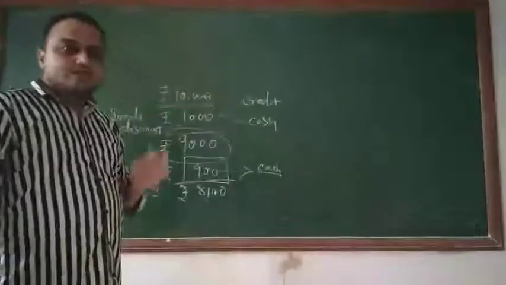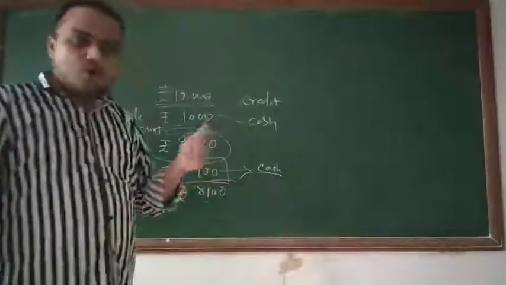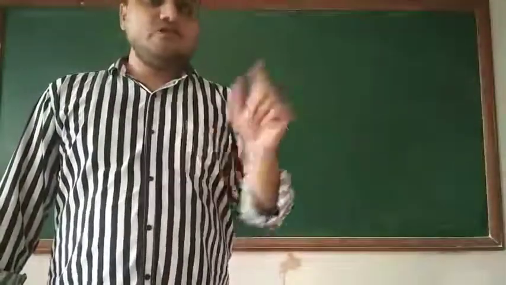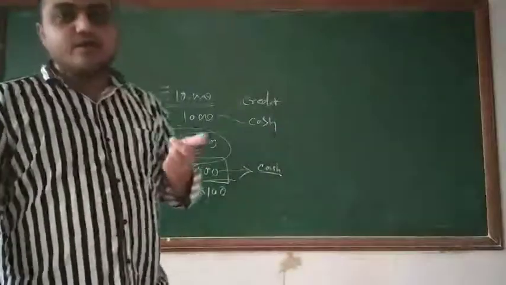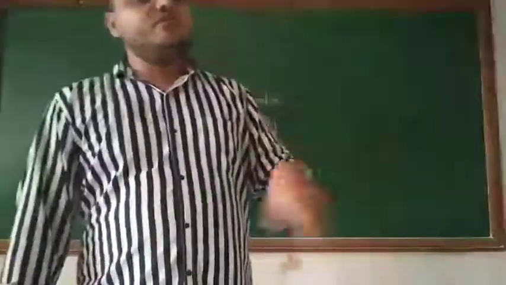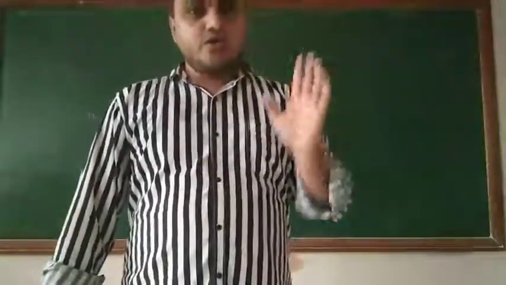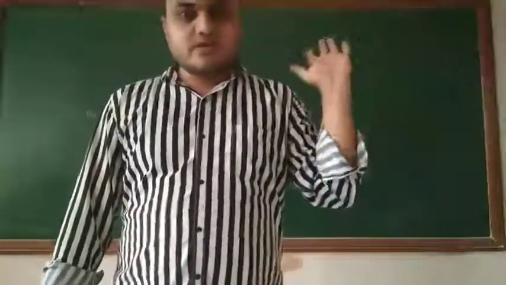So that's why cash discount is recorded in the books, because it is not given to all. It is given to only specific people. That's why it is recorded. Whereas trade discount is not recorded in the books just because it is given to all, irrespective of credit transaction or cash transaction. So that's why trade discount is not recorded and cash discount is recorded.